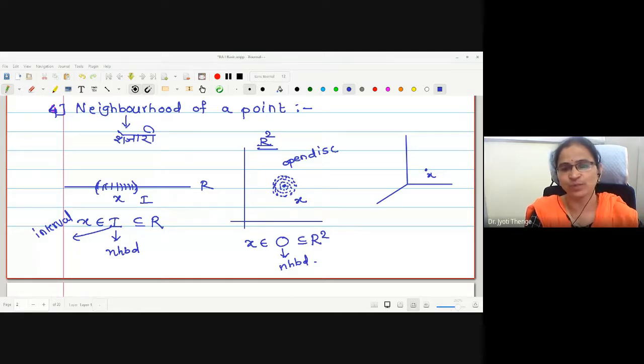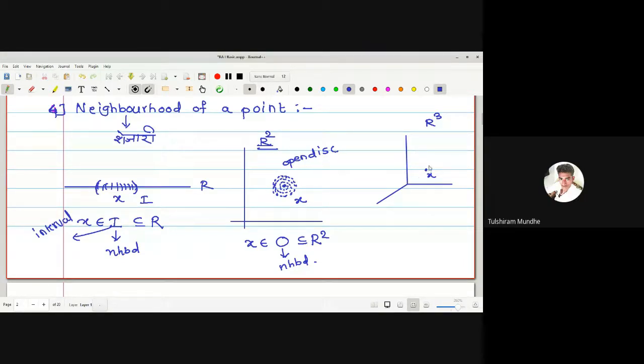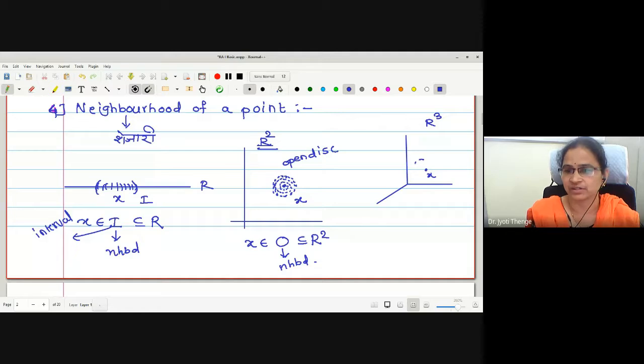I just want to make you understand the meaning of the word neighborhood. What is the neighborhood here in three-dimensional space, R3? Open sphere. Yes, it is an open sphere.